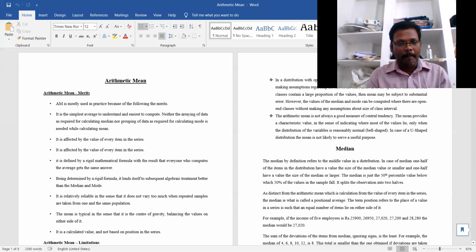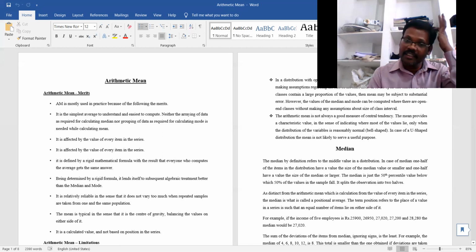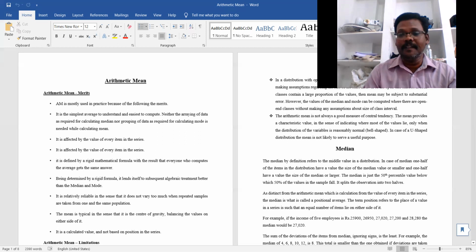Since it is determined by a rigid formula, mathematically we get the same answer. Being determined by a rigid formula, it lends itself to subsequent algebraic treatment better than the median and mode.